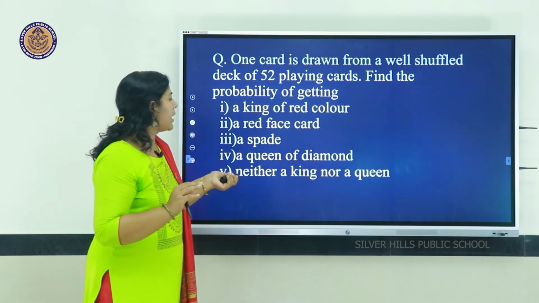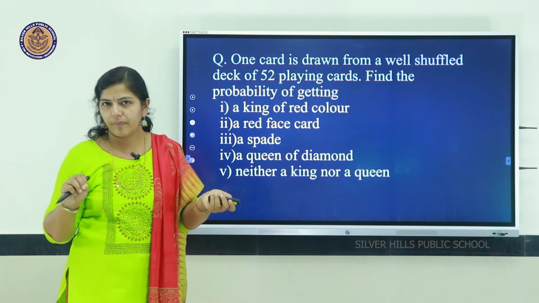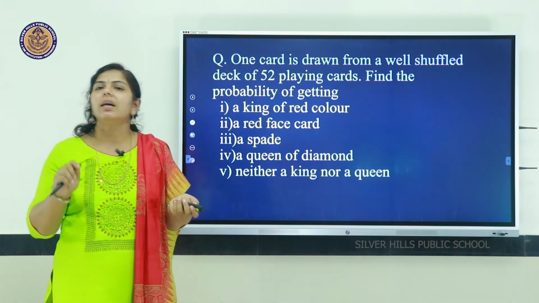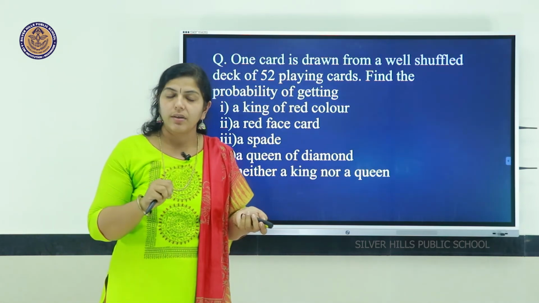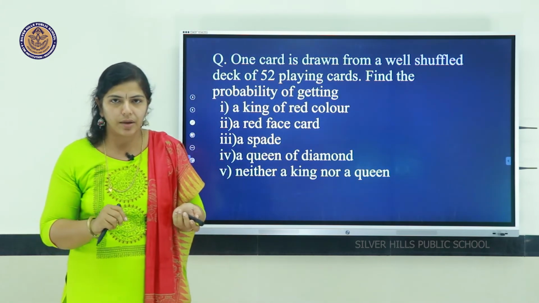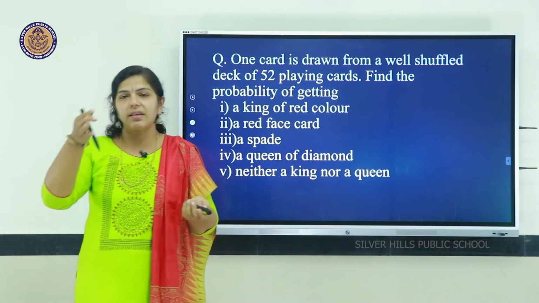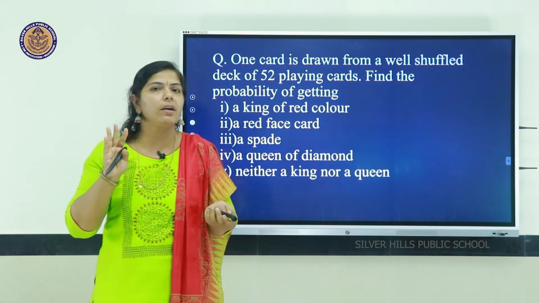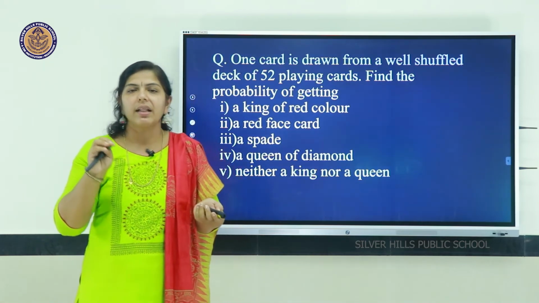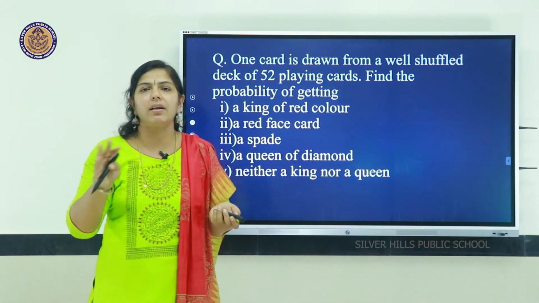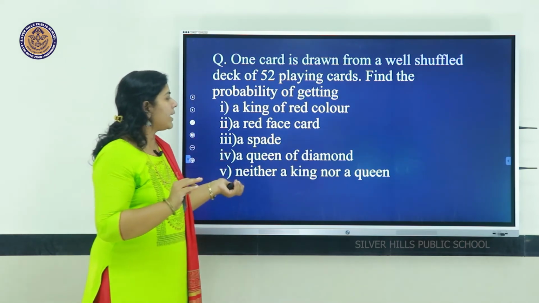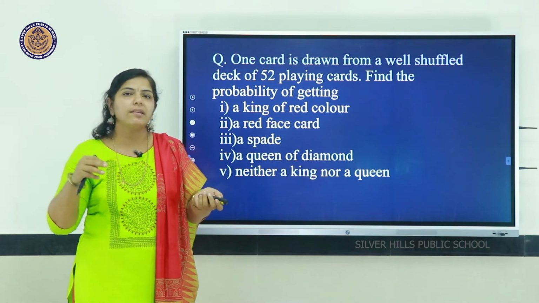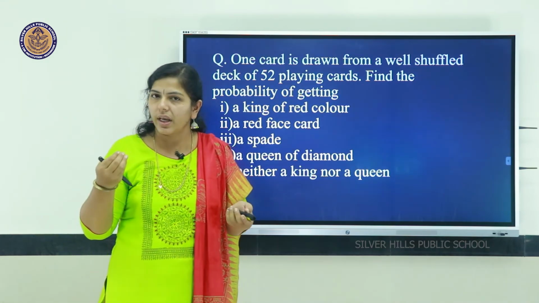And the last one, neither a king nor a queen. We should not get a king or a queen. Out of 52 cards, there should not be king or queen. So, how many kings and queens are there? Each symbol has a king and a queen. That is 4 kings and 4 queens in a pack, isn't it? That is 4 plus 4, 8 kings and queens together. So, these 8 cards should not come. That is out of 52, 8 cards we have to take away.